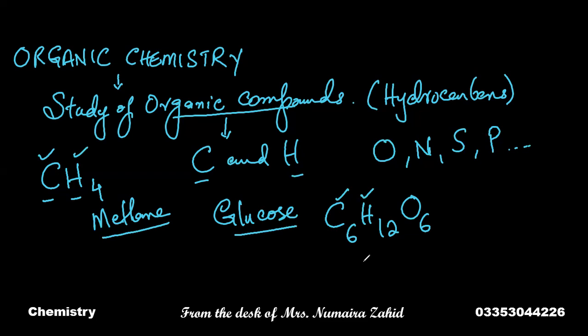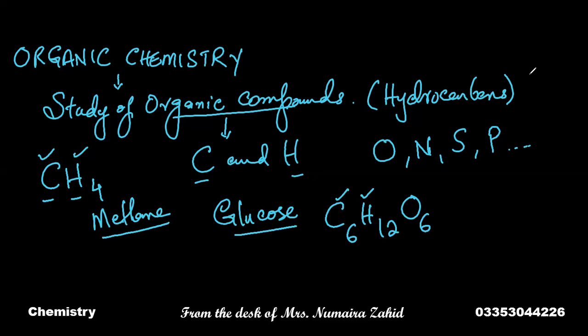So carbon and hydrogen are essentially present in all organic compounds. Carbon makes the backbone of the whole compound, and hydrogen binds with carbon atoms. There are a large number of organic compounds which are formed within the living cells, and we can form organic compounds in our laboratory too.